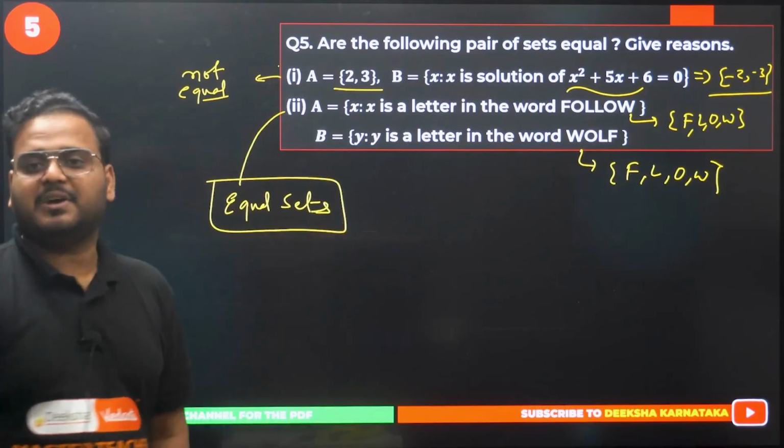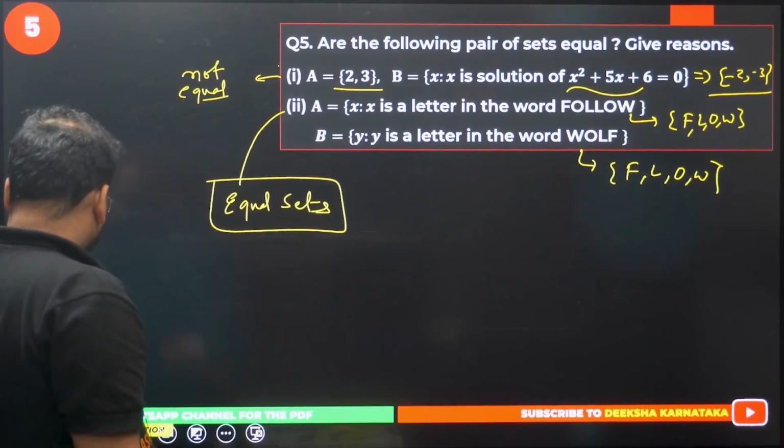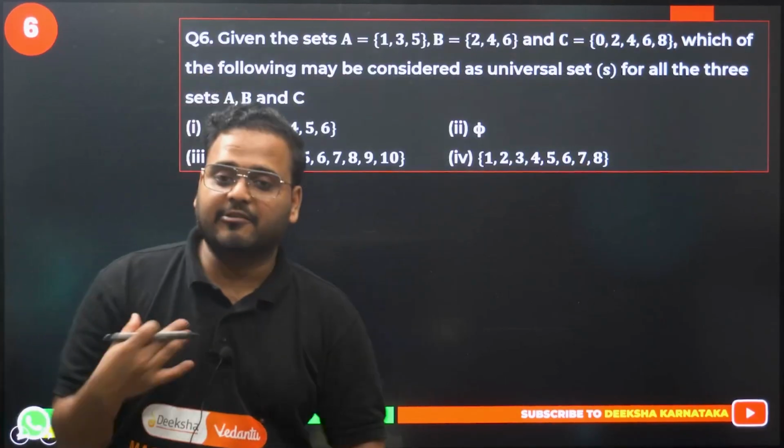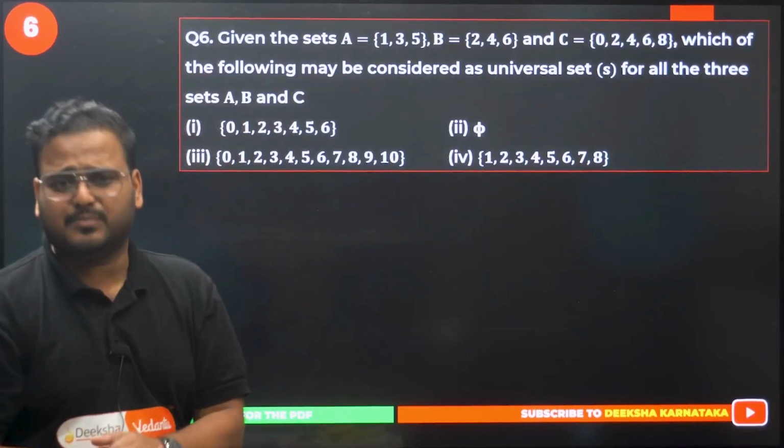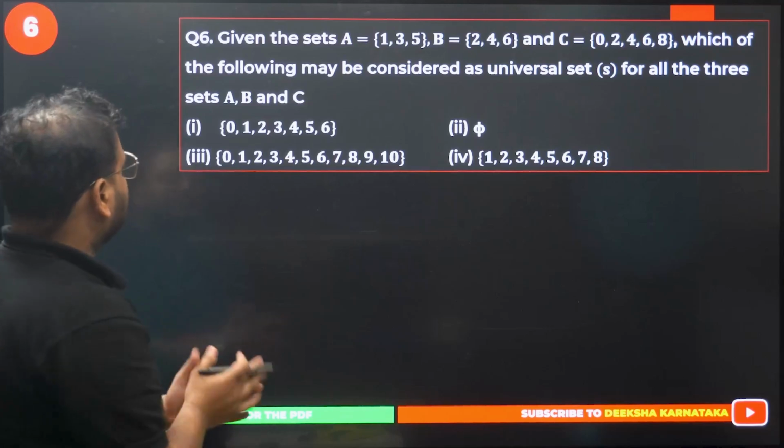Got it? Question number 5 is done. As simple as that. Very simple. So if you actually go through the summary and read the concept part, this question will be very, very simple. Okay. Question number 6 now.